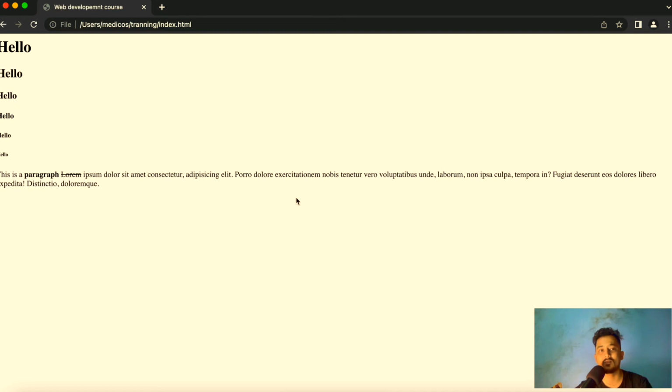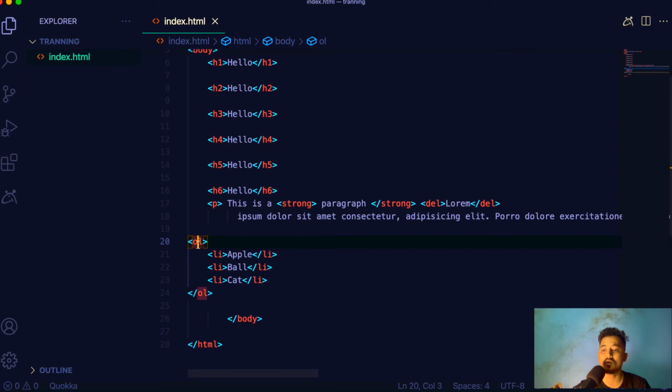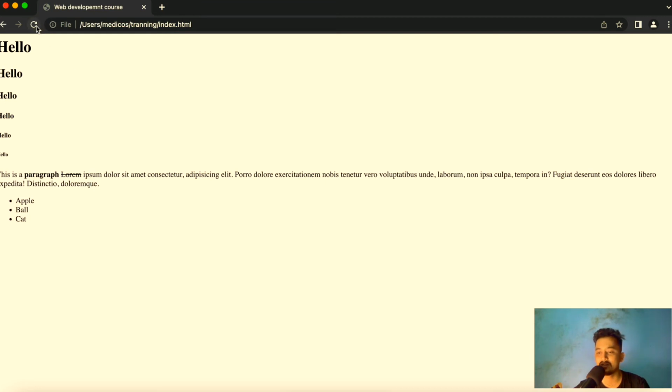Now if I go to my browser and refresh it, you can see here we get an ordered list with Apple, Ball, and Cat. And it is an ordered list because we have 1, 2, and 3 in order, right? But if I want to make this an unordered list, then I can just change this OL to UL, which basically refers to unordered list. I'm going to save this, go out here and refresh this. Now you can see this bullet here, because it is not ordered, it is in unordered format. The list is unordered, right?